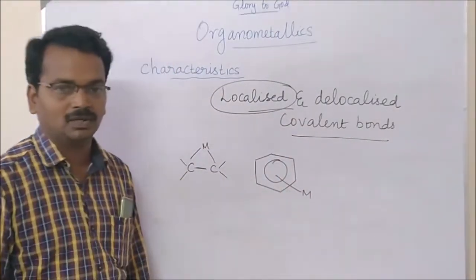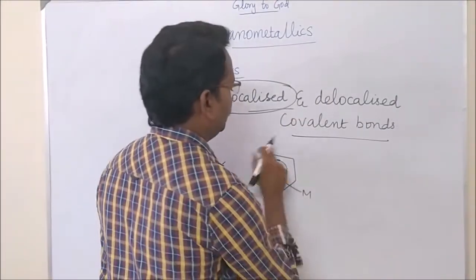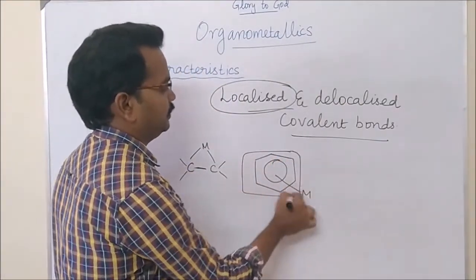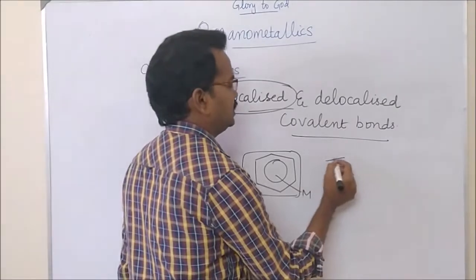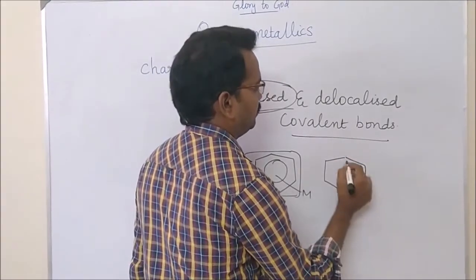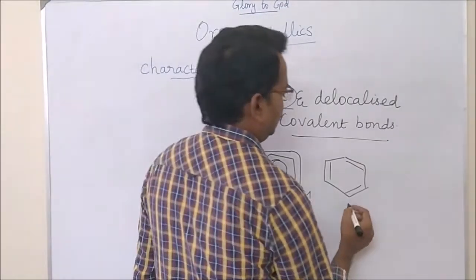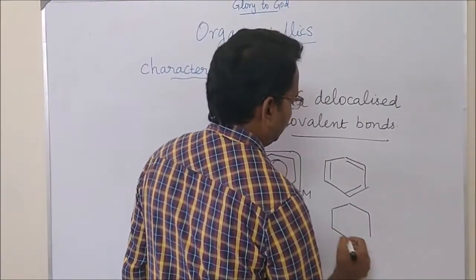What is called a delocalized bond? In this, you know that it is a benzene ring. In this benzene ring you will see 3 pi bonds. These 3 pi bonds will not stop their movement.